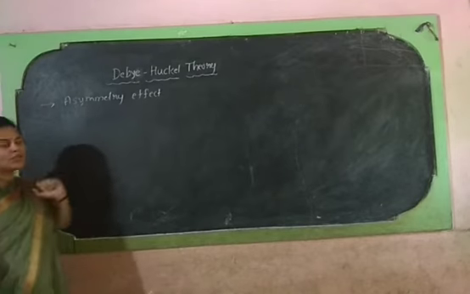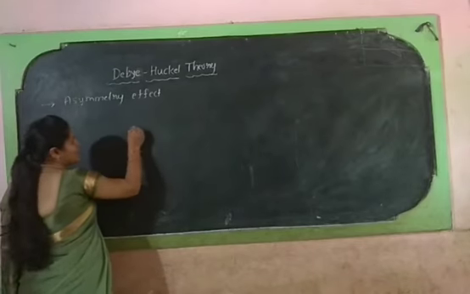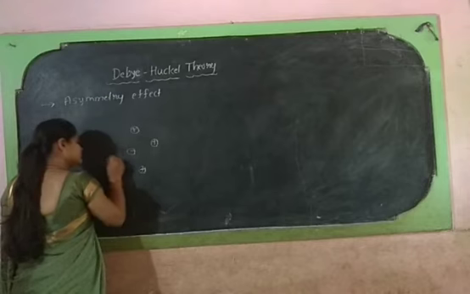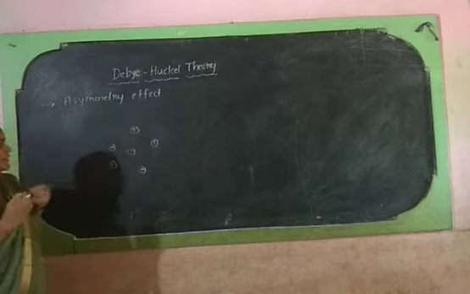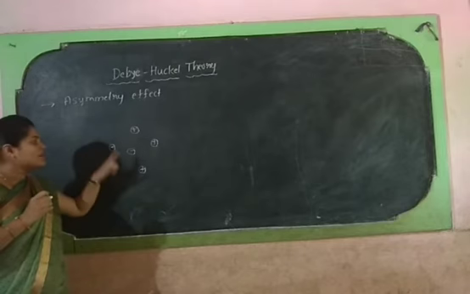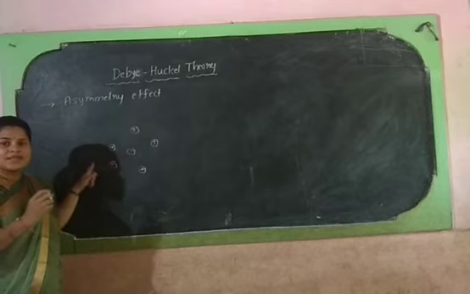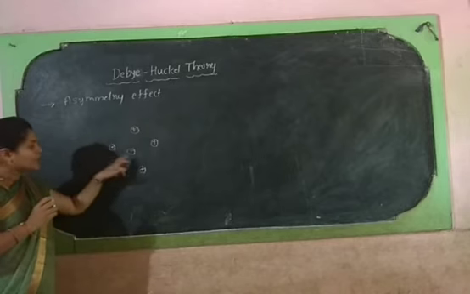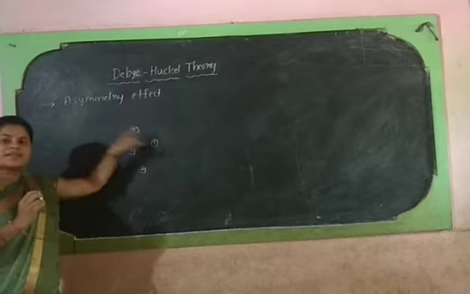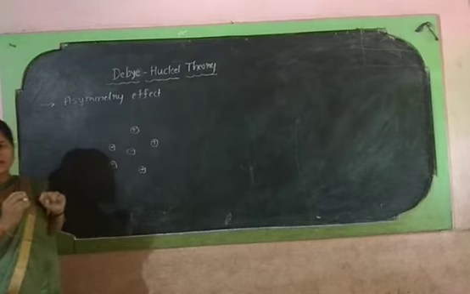For that, we just imagine a negative ion which is surrounded by a large number of positively charged ions. Here, the positively charged ions form an ionic atmosphere around the negatively charged ion, and this atmosphere is symmetrically situated in the absence of any external field, and the force exerted by this atmosphere on the central ion is uniform in all directions.